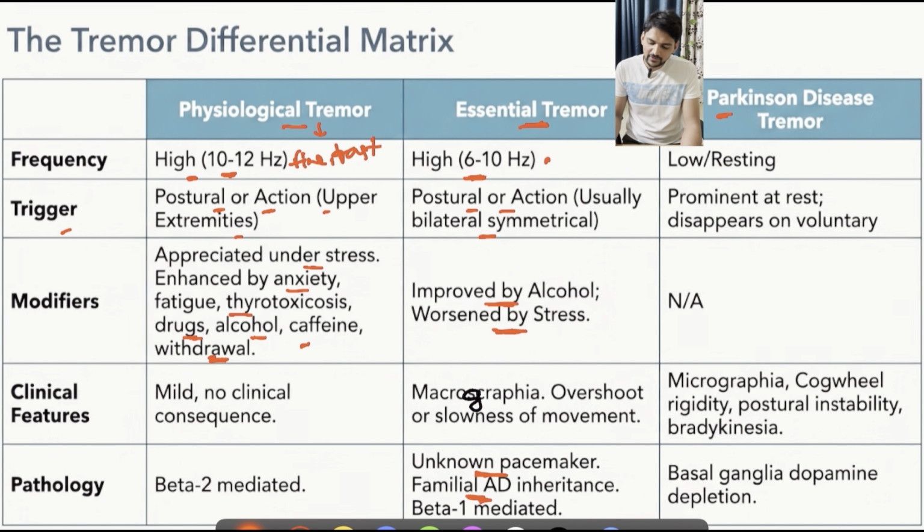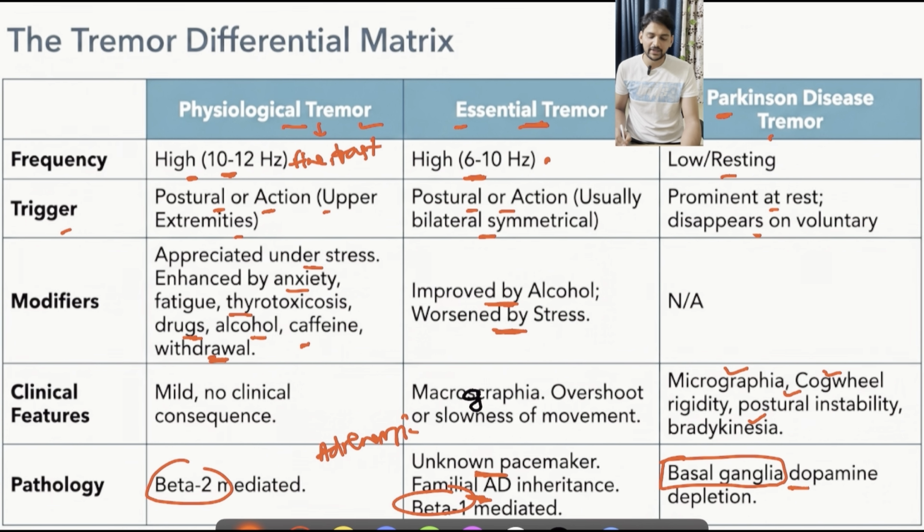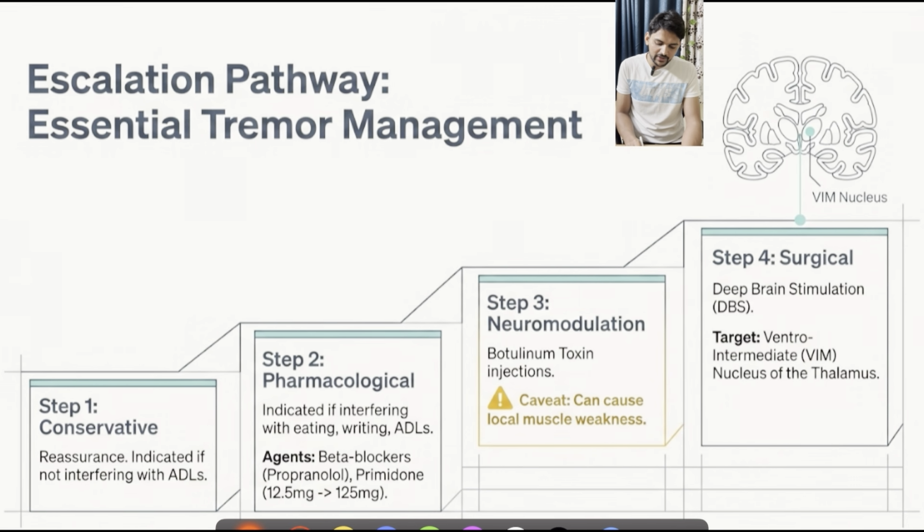When it comes to Parkinson's disease tremor, these are resting tremors, and we will be able to see some of the other hallmark features like micrographia, cogwheel rigidity, postural instability, and bradykinesia, and they are prominently seen at rest, and they will disappear on voluntary actions. But here we know where the exact pathology is, that is the basal ganglia involving dopaminergic neurons. And these physiological and essential tremors will have excessive adrenergic drive, that is these are mainly beta 2 or beta 1 mediated tremors. So how to manage essential tremors?